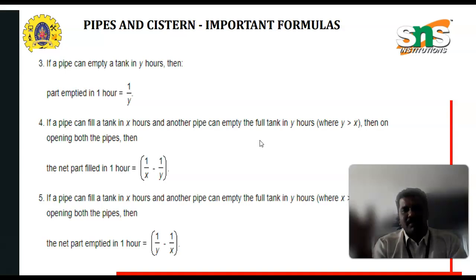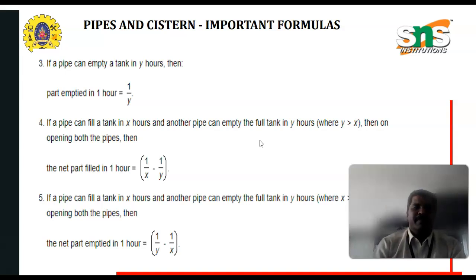The inlet fills in X hours and the outlet empties in Y hours, where Y is greater than X. Then, on opening both pipes, what is the net part filled in the tank in 1 hour? That is the formula we are using.